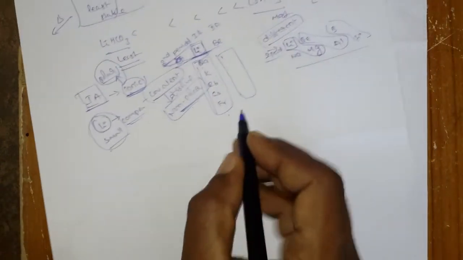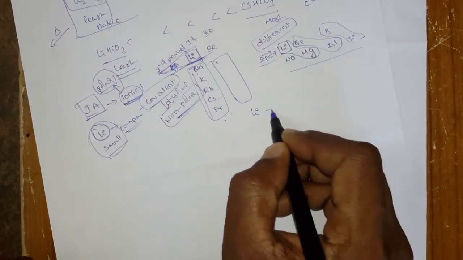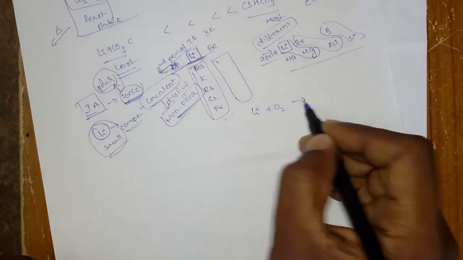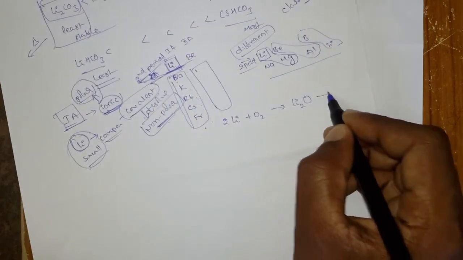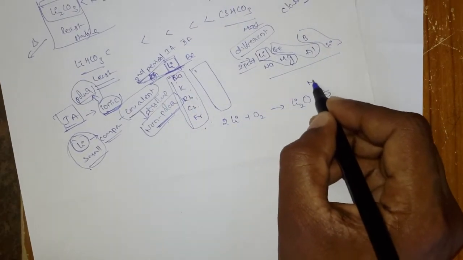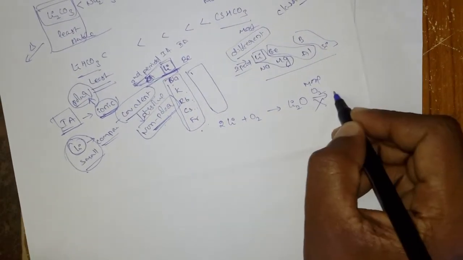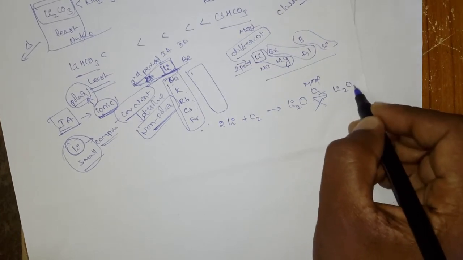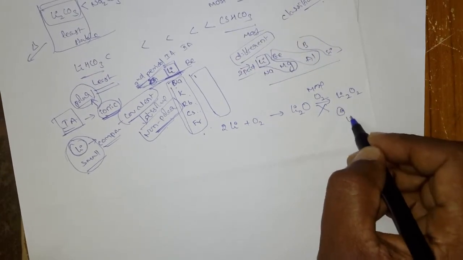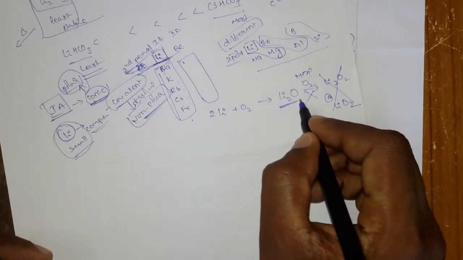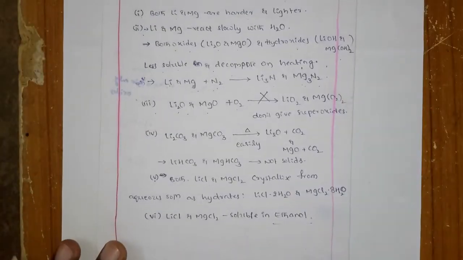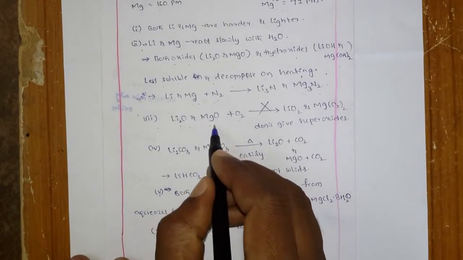What this says is that lithium reacts with oxygen and forms only lithium monoxide, and further it cannot react with more oxygen to form Li2O2 or LiO2. It stops here only. Similarly the magnesium oxide also.